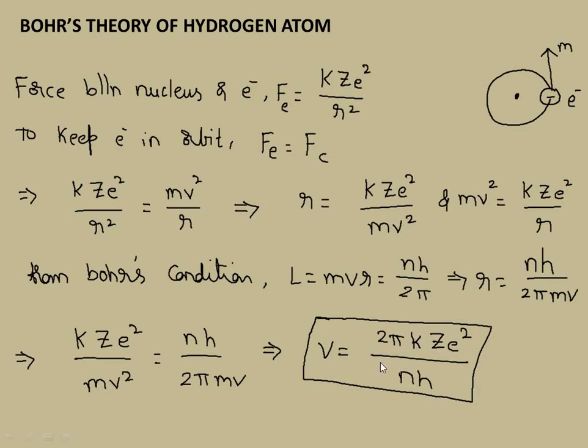Look carefully: 2 pi is a constant, k is a constant, Z for the hydrogen atom is 1, e the charge of the electron is a constant, n is the variable, and h is a constant. So v is inversely proportional to n. Did you notice it here? v inversely proportional to n. Remember, this is very useful for us in the later development of the topic.